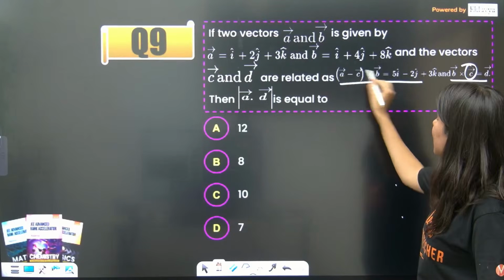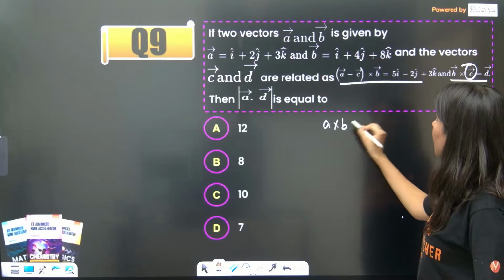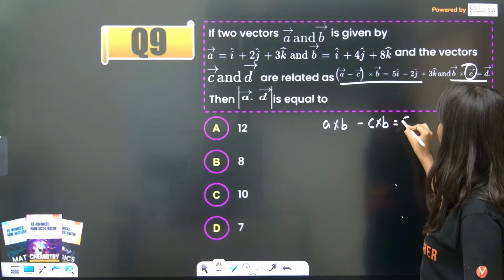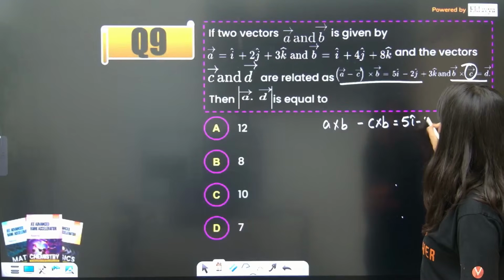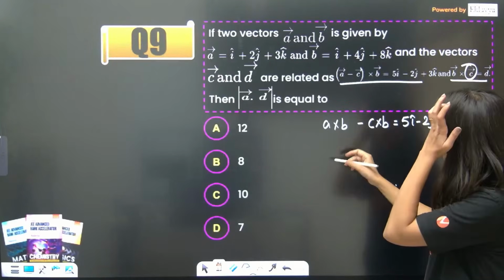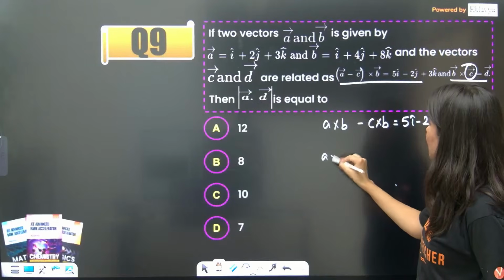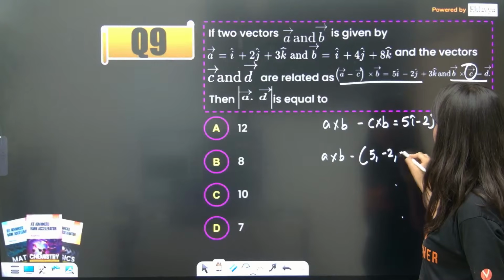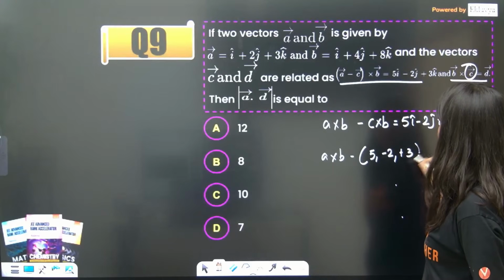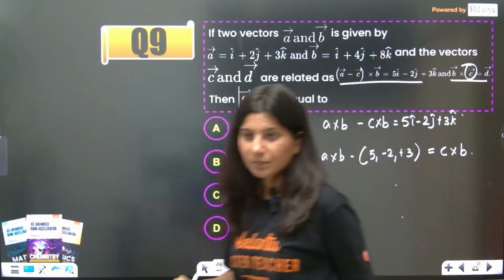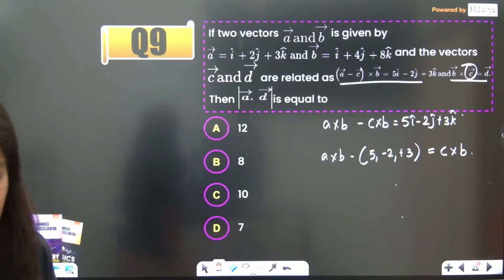So see, this is A cross B and this is minus C cross B is equal to 5i minus 2j plus 3k. Okay, so A cross B is right here. So A cross B minus (5, minus 2, 3) is equal to C cross B. Okay, this is the very first equation.